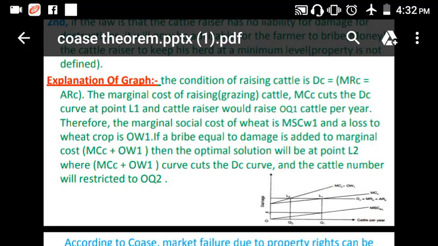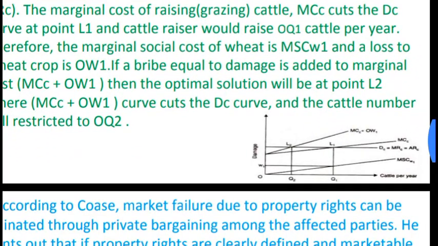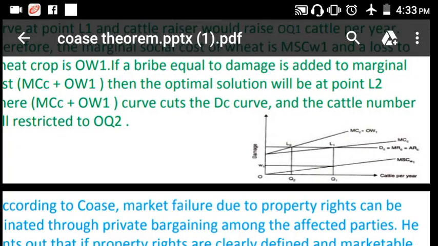If a bribe equal to the damage is added to the marginal cost, meaning money given to the cattle raiser, the added marginal cost is MC plus OW1. This is this curve.